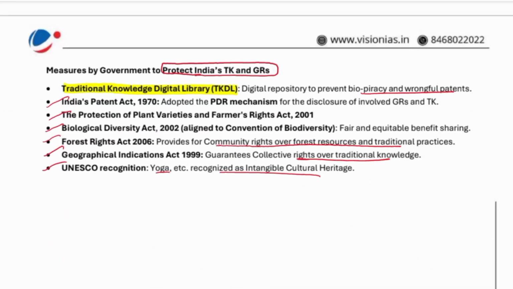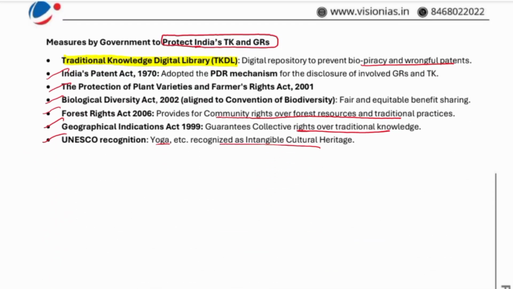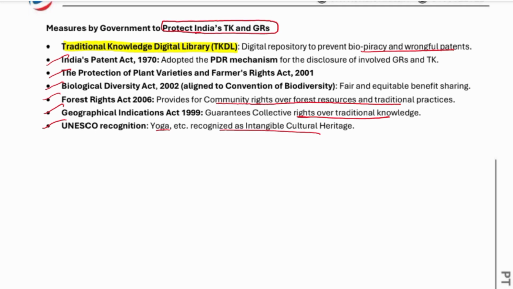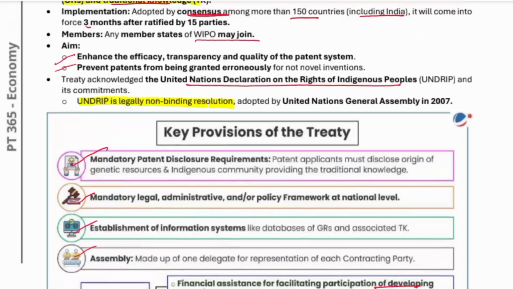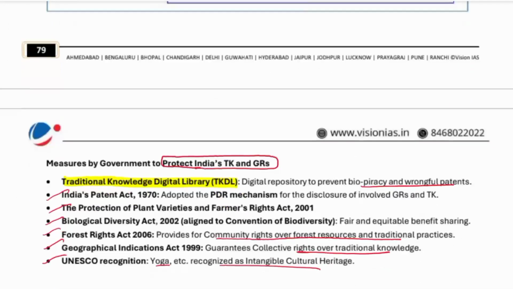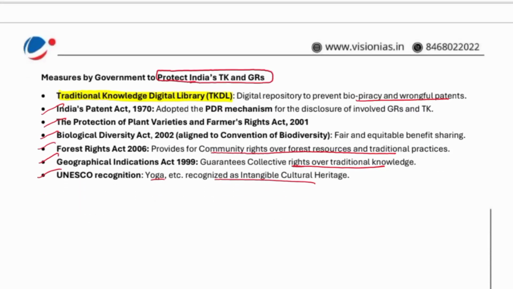Next are measures of the government to protect India's TK and GRs. What is TK? TK is traditional knowledge and GR is genetic resource. One is the Traditional Knowledge Digital Library, that is India's TKDL. Others include India's Patent Act 1970, the Protection of Plant Varieties and Farmers' Rights Act, the Biological Diversity Act, the Forest Rights Act, geographical indication GI, and UNESCO recognition such as yoga.